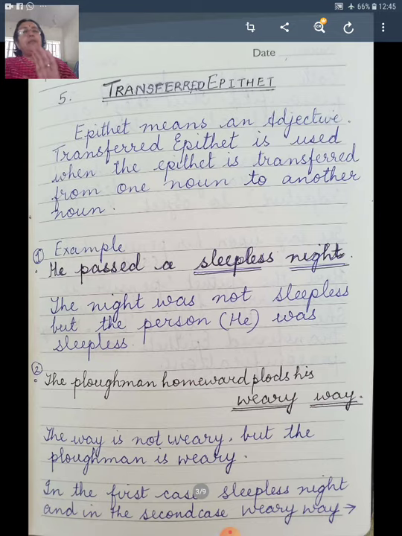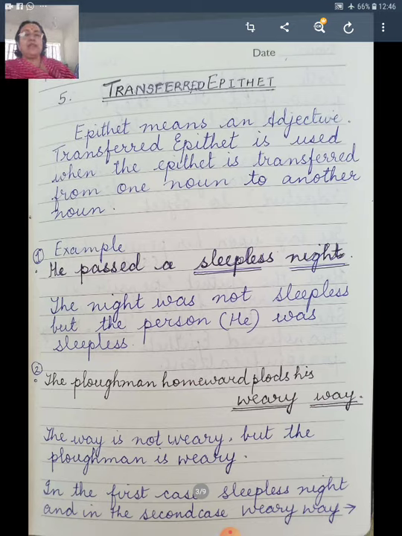Epithet means an adjective. Transferred epithet is used when the epithet is transferred from one noun, which is the subject, to another noun, which is the object. Example: "He passed a sleepless night."